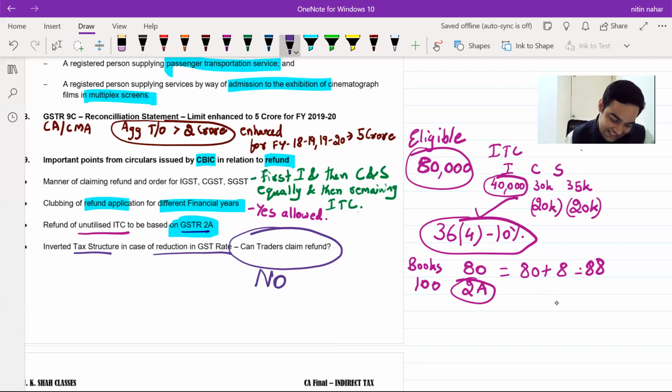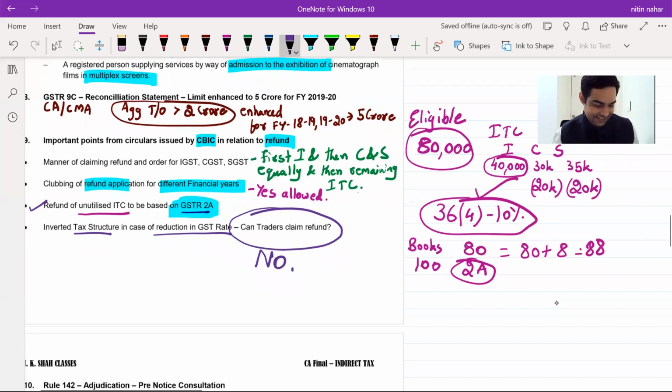Our CBIC has said no. This is not permitted. Clear with this? Yes. 4 important points which I wanted to take through. This is the additional thing, but just taken you through with all the 4 points.